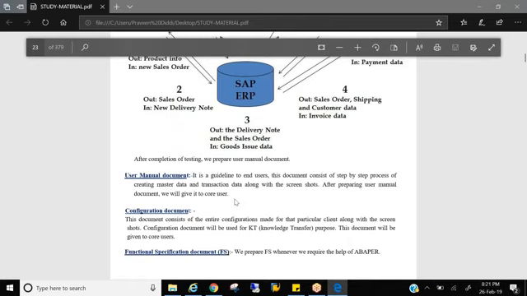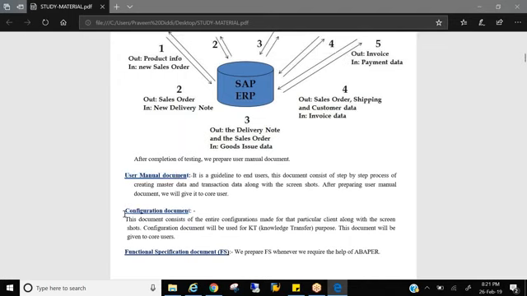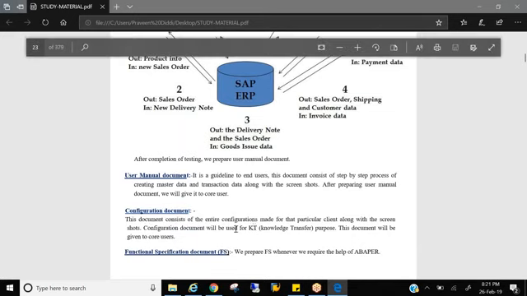How will a consultant in the support project know what all you have done? For that, there should be a manual, right? When you go to a new project, you get a KT, an induction session. In that induction session, they brief you on what all has been done in the project so far. So how do you get that induction? With a config document. This config document is for consultants. The user manual is for end users to create transactions in the front end. Config documents are for the consultants, for KT and induction purposes.